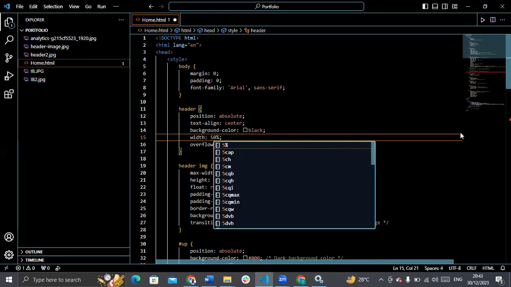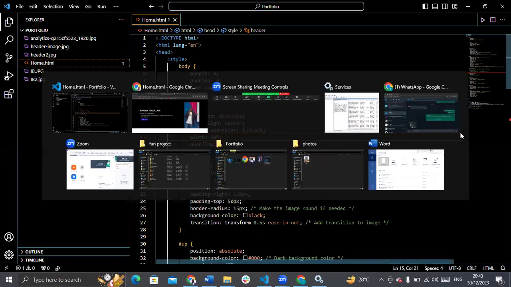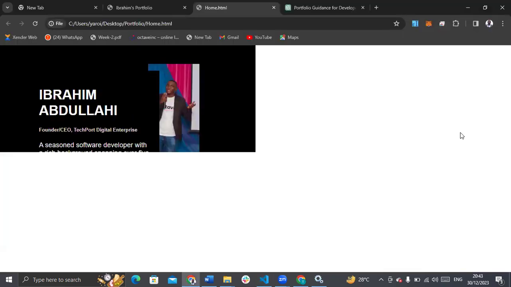Let me make the width 50%. Aha, now you can see I've made it 50%. Now it's half of the screen.